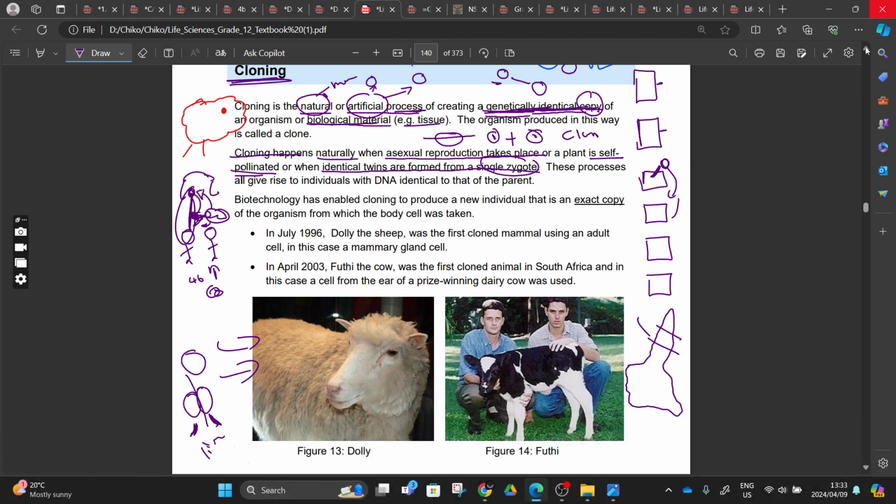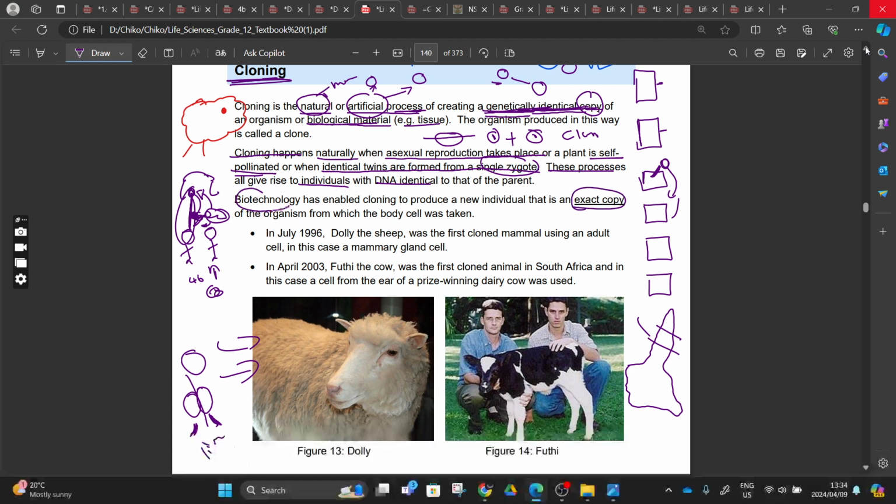So okay, let's move on. These processes all give rise to an individual with DNA identical to that of the parent, whereas biotechnology has enabled cloning to produce a new individual that is an exact copy.